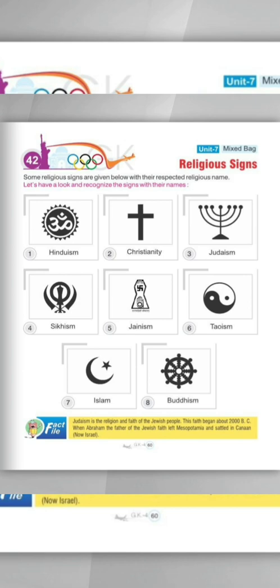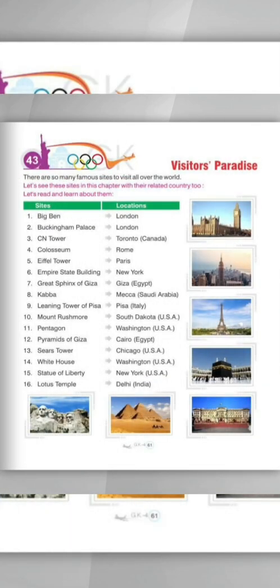Let's move to our next chapter, which is chapter number 43, Visitors Paradise. So students, let's start reading. There are so many famous sites to visit all over the world. Let's see these sites in the chapter with their related country too. Let's read and learn about them. So students, in this chapter, some of the famous sites are given which are very famous all over the world. Let's read about them.